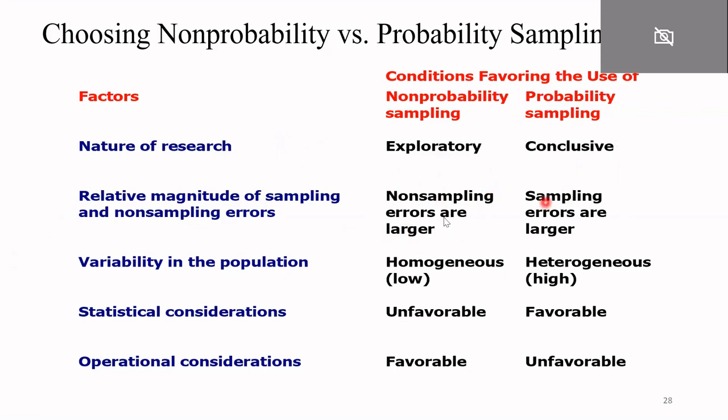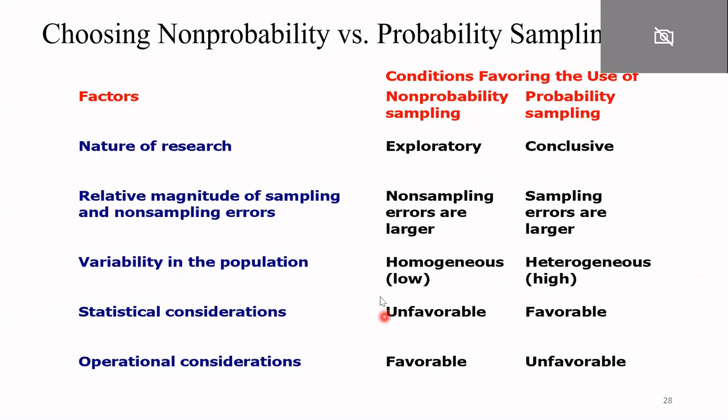Friends, do you know the difference between non-sampling errors and sampling errors? If you don't know, then please visit my video. I've already discussed it. Then third is variability in the population. When there is homogeneity, meaning variability is very low, or the population is homogeneous, then in that case you will use non-probability sampling. When variability is very high, or your population is very heterogeneous in nature, then you will use probability sampling. When there is a lot of heterogeneity, you will use probability. When there is a lot of homogeneity, you will use non-probability sampling.